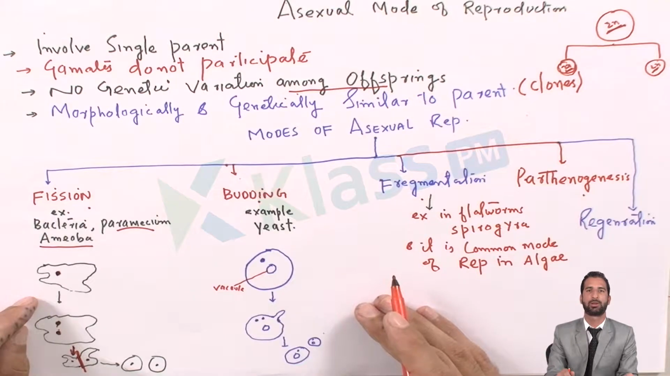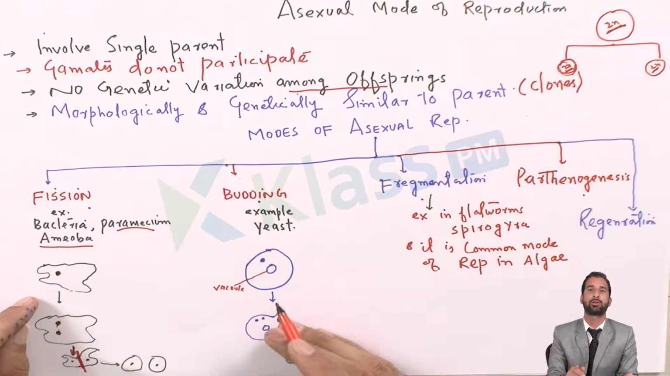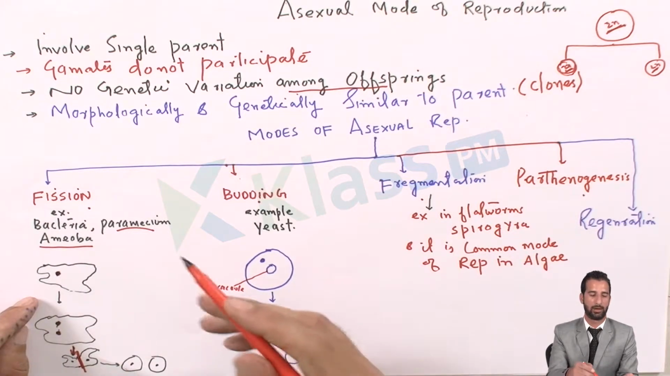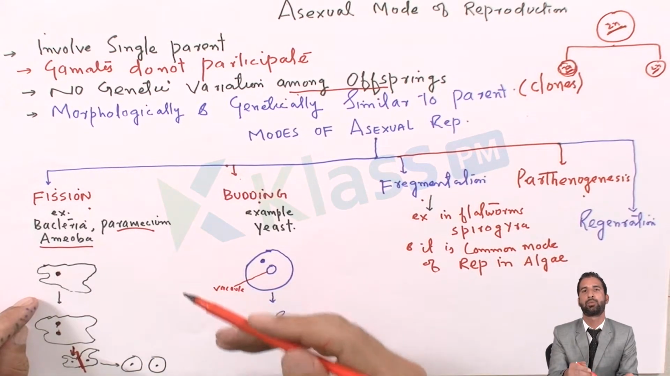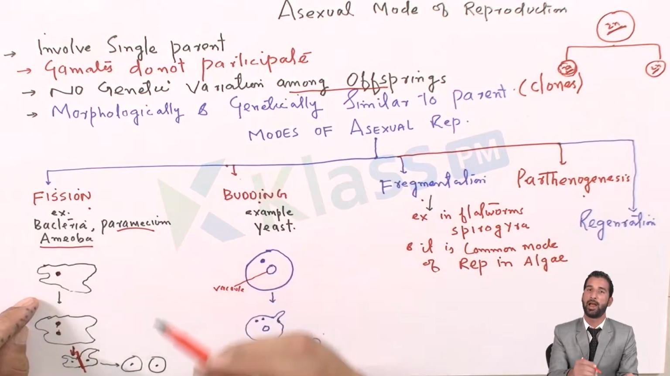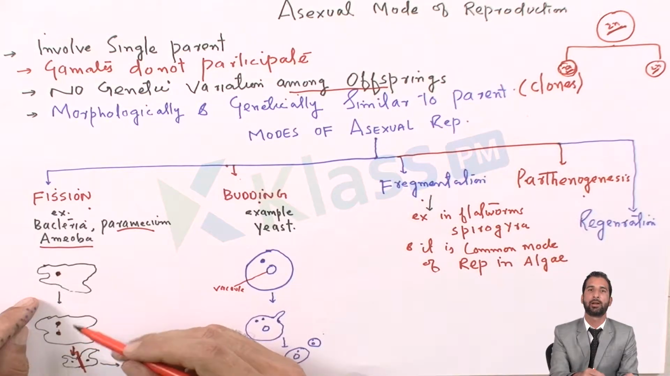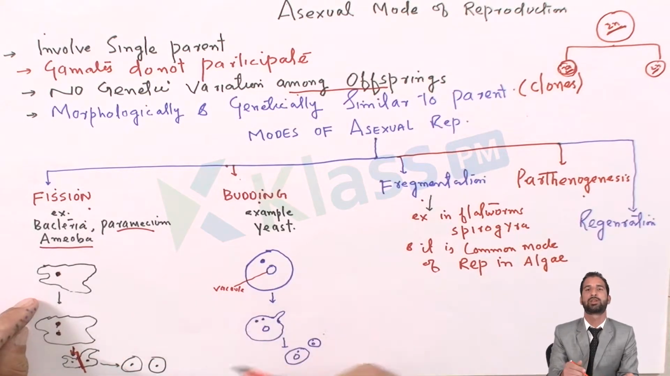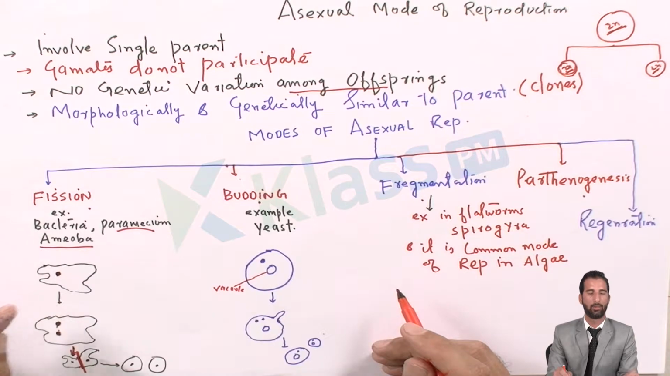Fission may be multiple fission as well, in which the nucleus undergoes multiple divisions: the nucleus first divides into 2, then 2 divides into 4, and 4 divides into 8. Accordingly, the cytoplasm inside divides into equal parts, and more than 2 cells form as a result of the division. This is called multiple fission. Multiple fission does occur in nature as well.